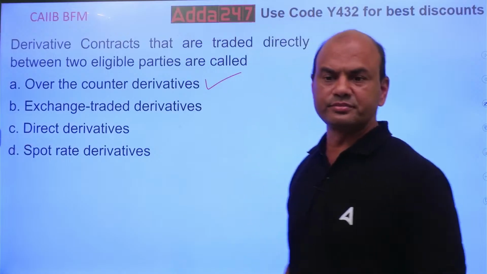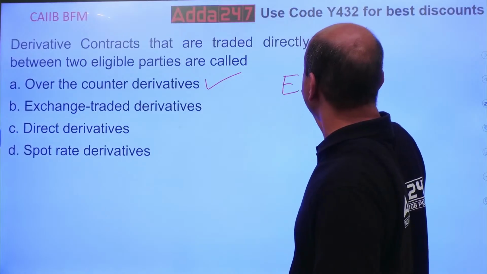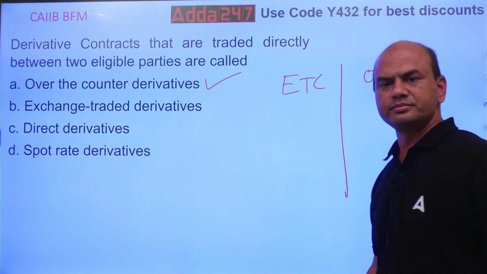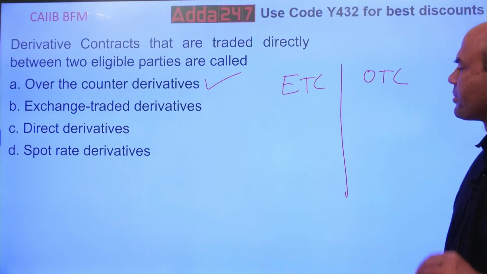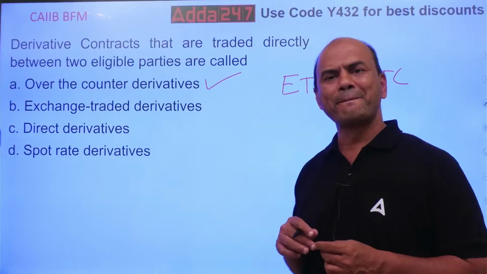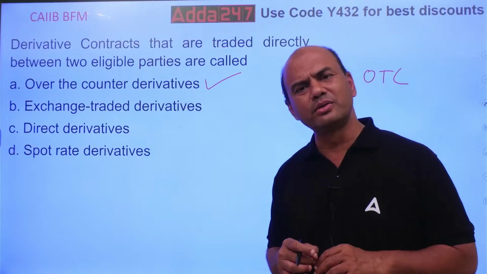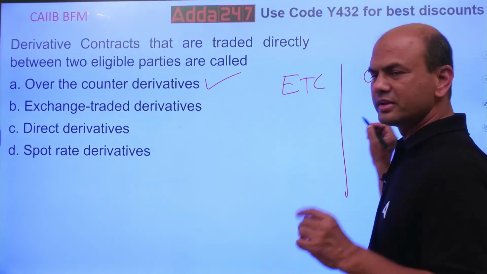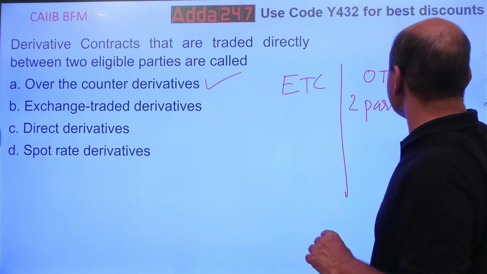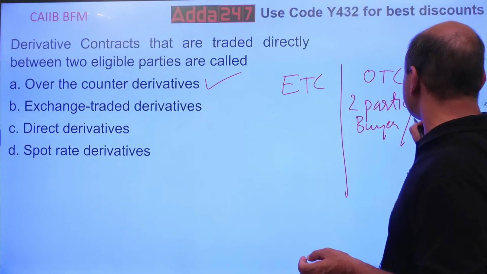It is over the counter. Kindly note, there are two types of derivatives: exchange traded derivatives, and OTC, over the counter derivatives. What do you mean by this? In OTC derivatives, there are only two parties. I'll give you a simple example. When you give a loan to a customer, which are the parties in that loan? You and the customer. So there are only two parties, buyer and seller.